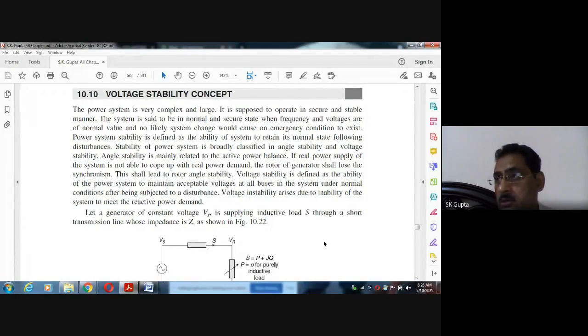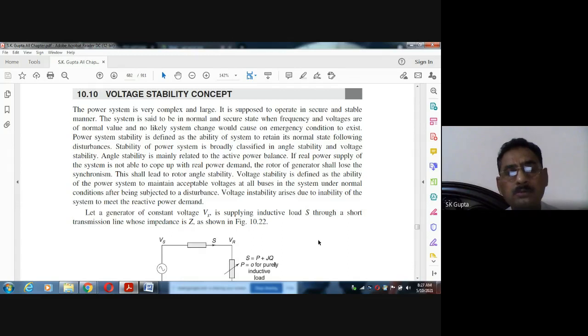Normally two things may happen. Sometimes because of more load, some area becomes of low profile voltage.